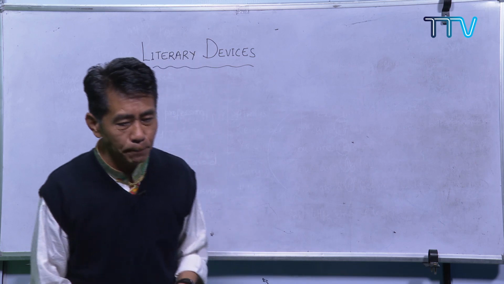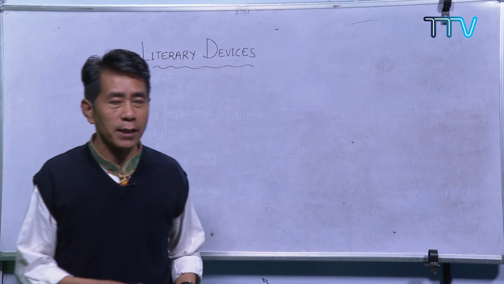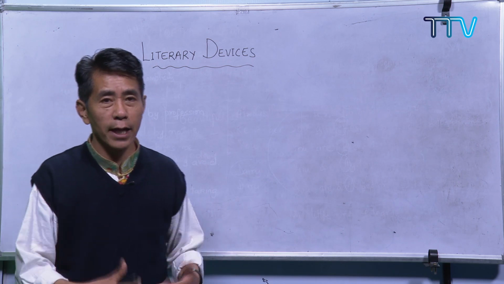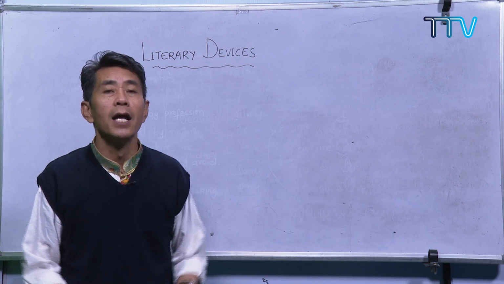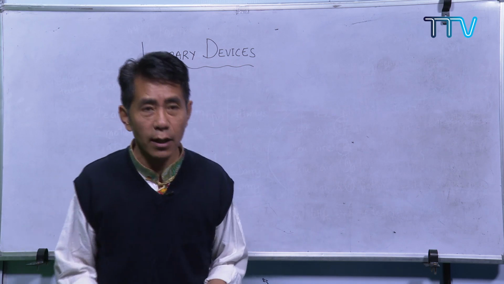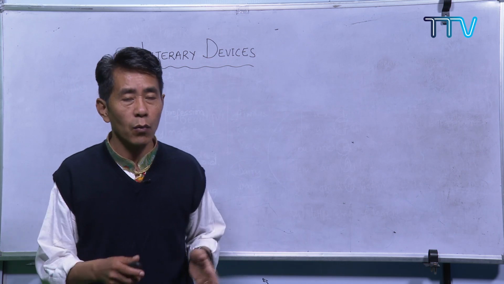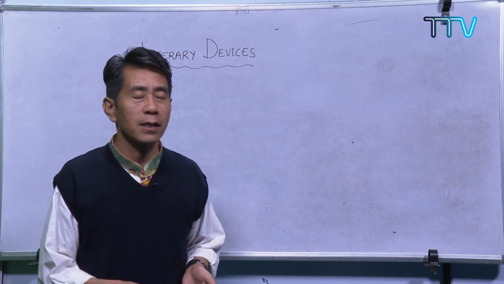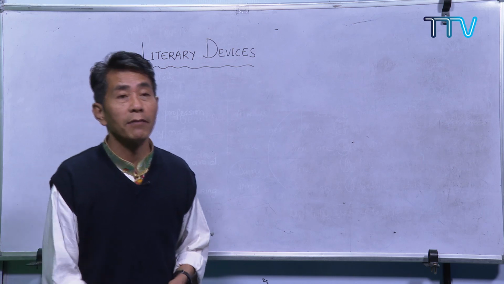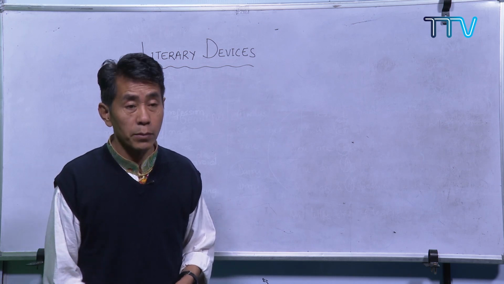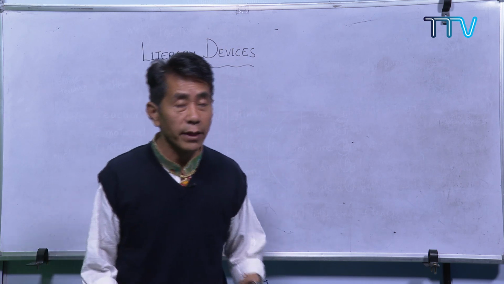Now come back to the lesson. I have already shown you different kinds of literary devices. In the following sessions, I'll be discussing all these literary devices one by one. In this present session, I'm going to discuss two literary devices which are meant for class 5 to 6, and class 7 and 8 also have these literary devices in their poems. So let us see the literary device. First one is rhythm.